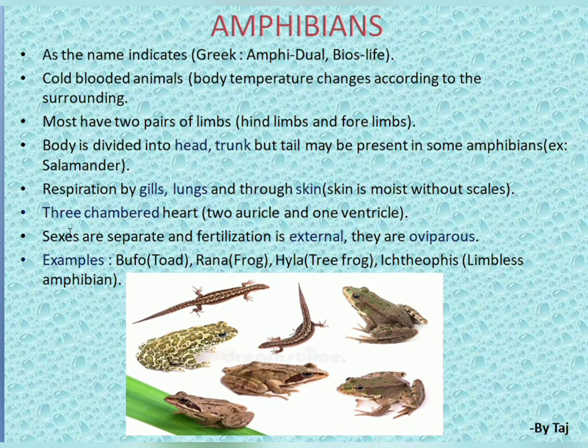Pisces have a two-chambered heart. Amphibians have a three-chambered heart, two auricles and one ventricle. Sexes are separate and fertilization is external. They are oviparous, laying eggs. Examples for amphibians are Bufo, nothing but toad, Rana or frog, Hyla, tree frog, and Ichthyophis, limbless amphibia.